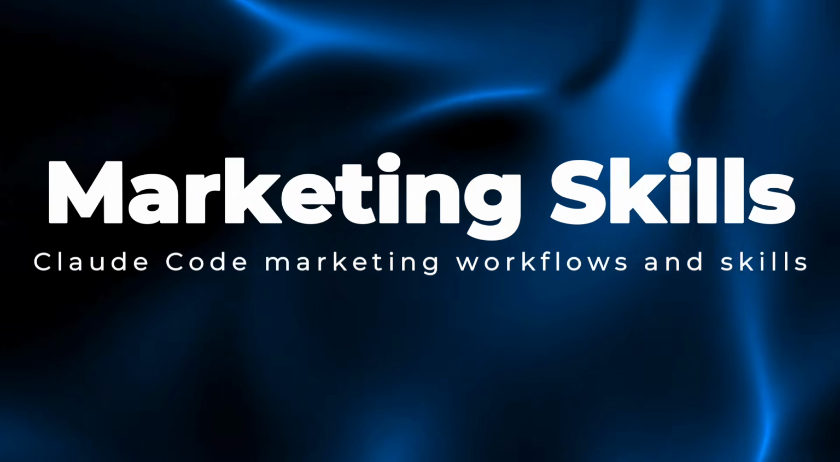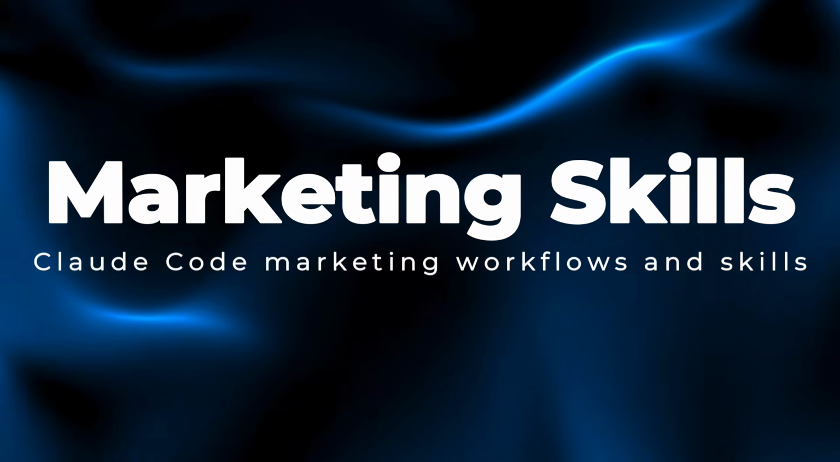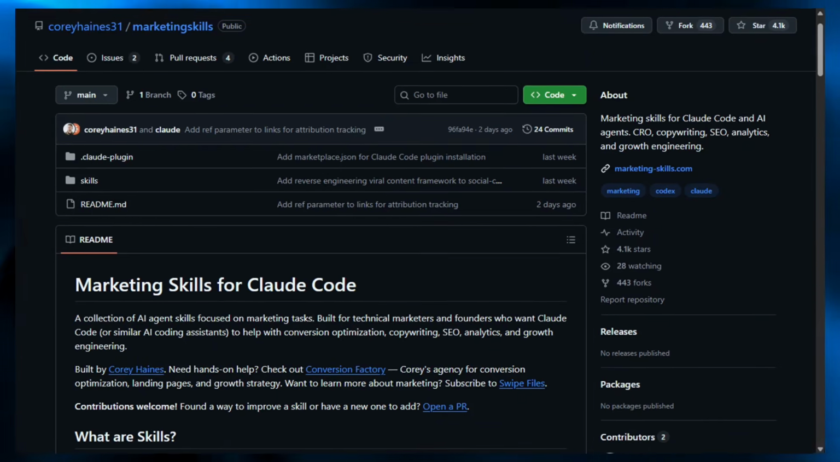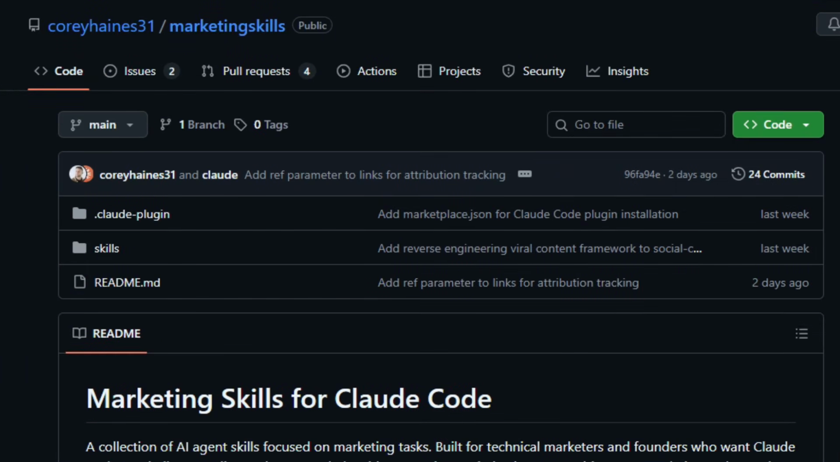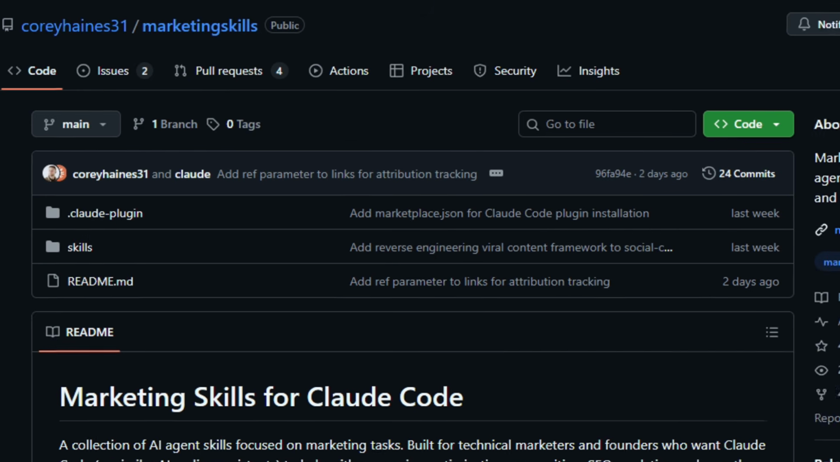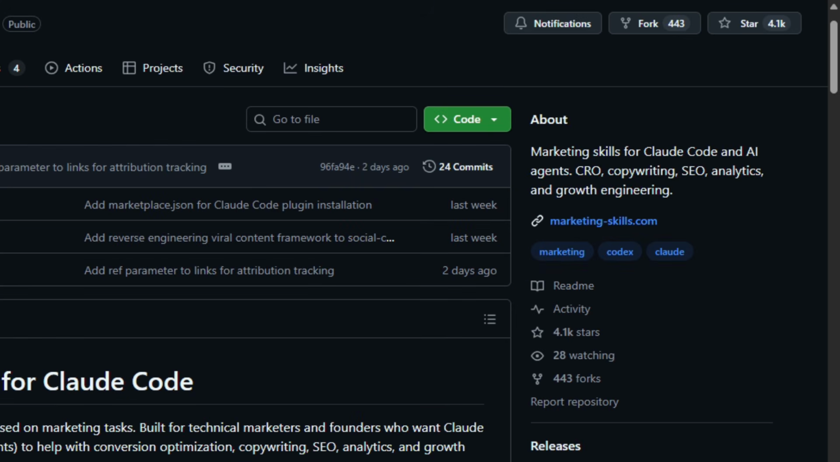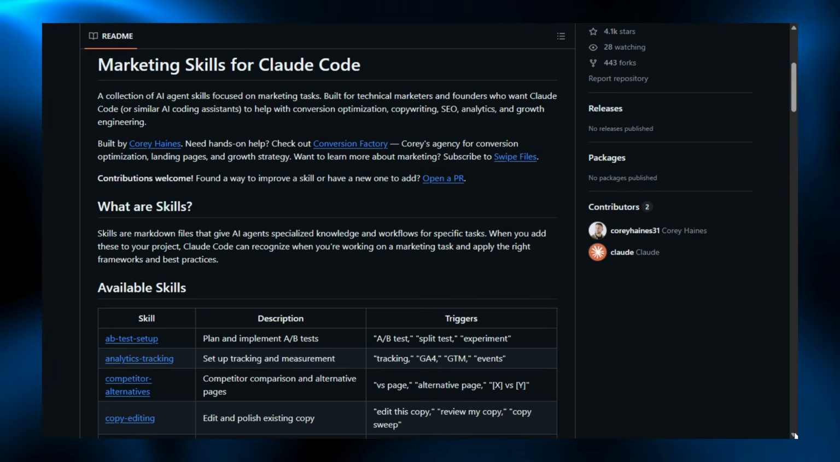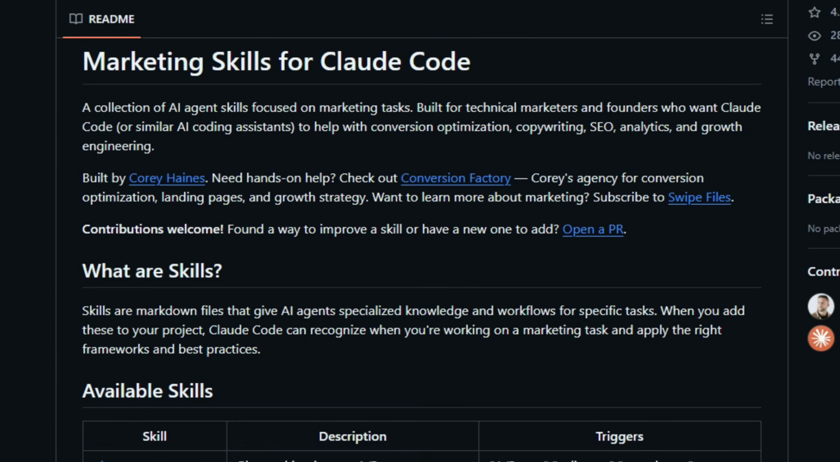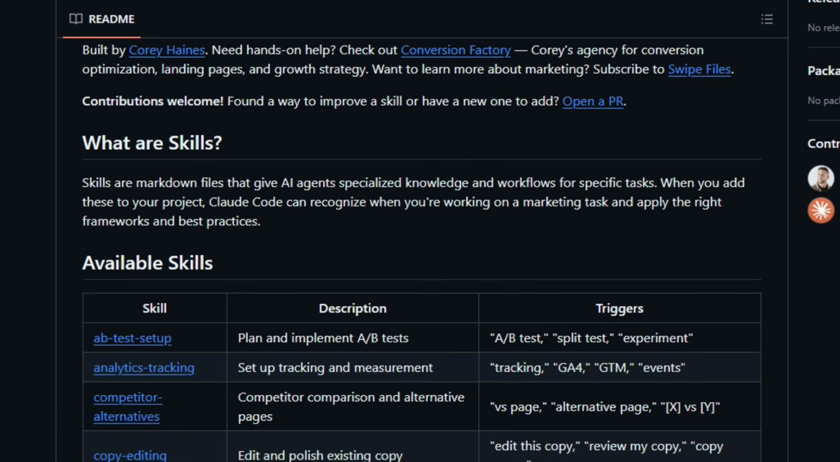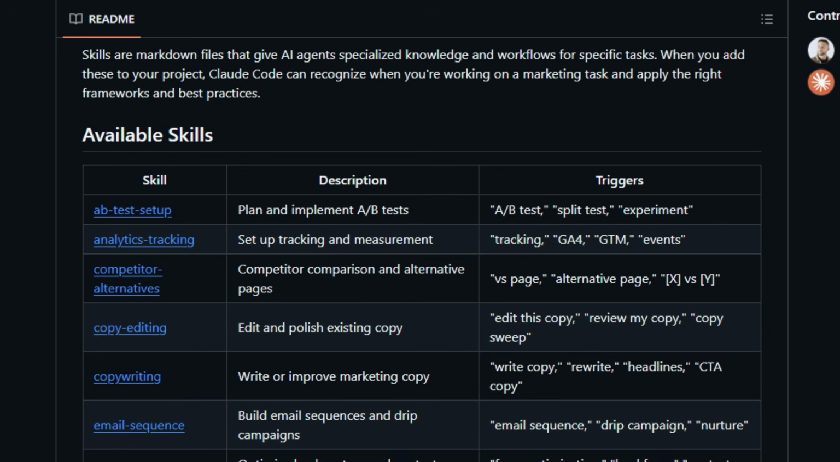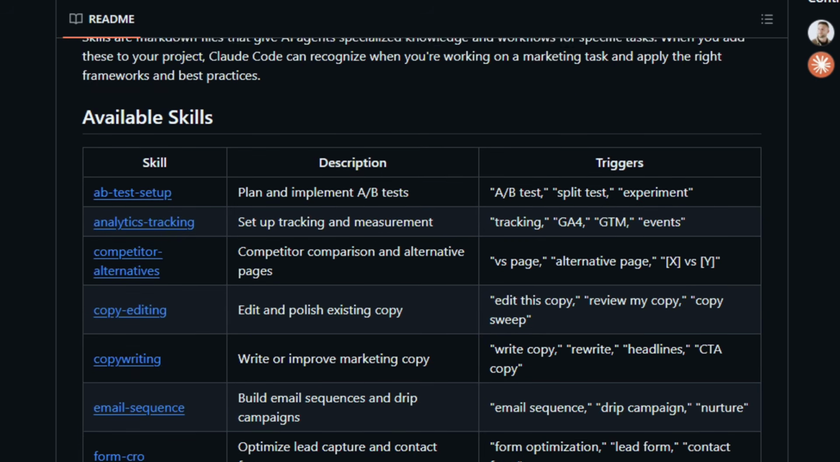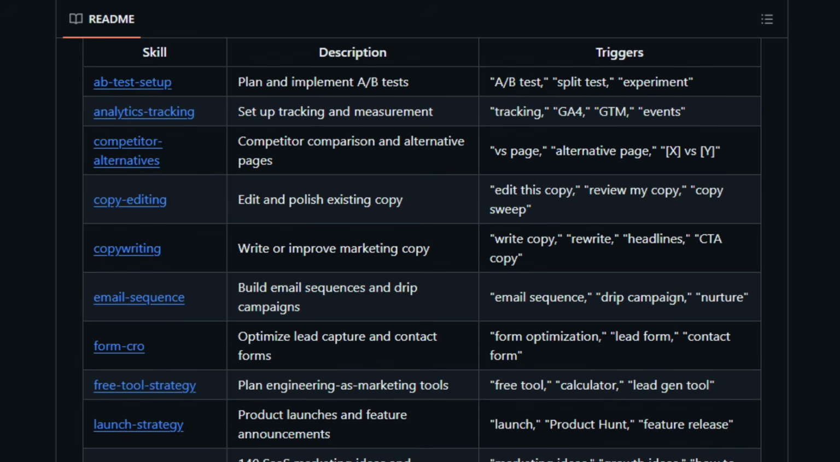Project number 11, Marketing Skills. Claude Code Marketing Workflows and Skills. Marketing Skills is an open-source collection of AI agent skills designed to extend Claude Code and similar systems with practical marketing knowledge and workflows. It provides a set of skill definitions that let an AI agent handle tasks like conversion rate optimization, copywriting, SEO, analytics, and growth engineering by adding structured domain expertise to the agent's repertoire.